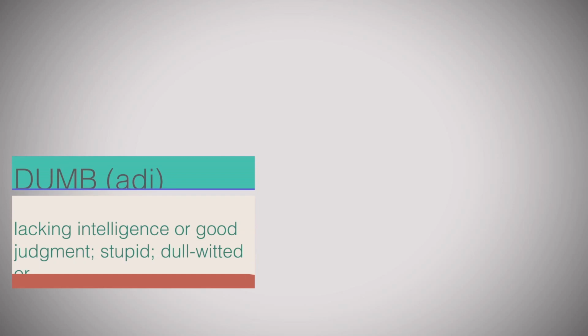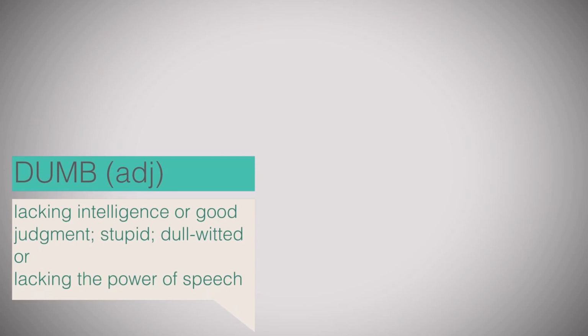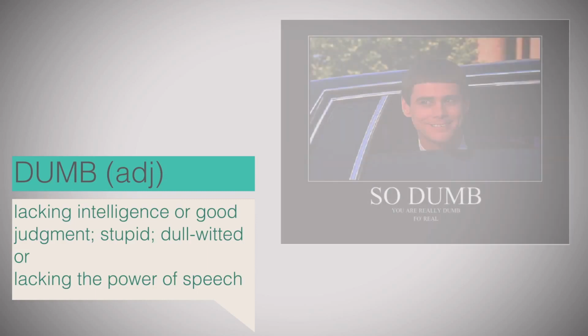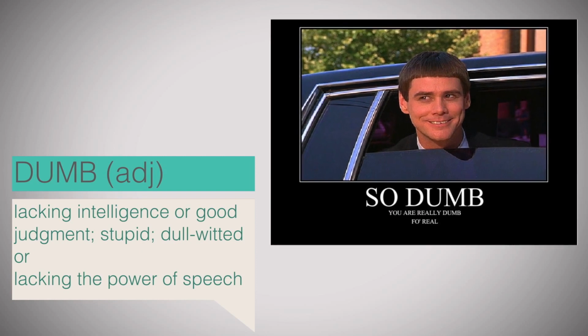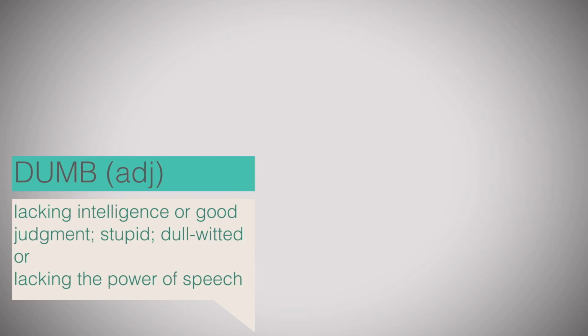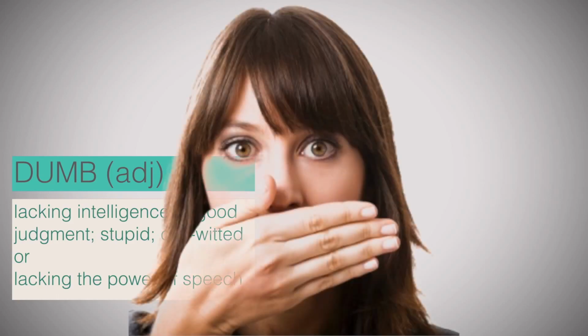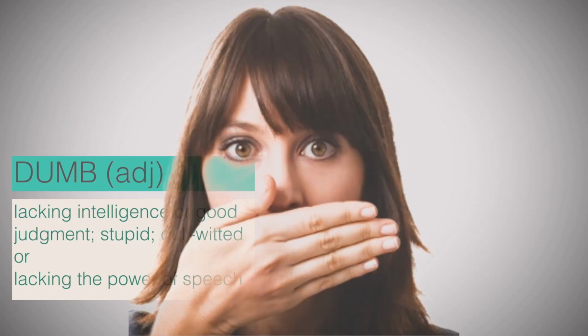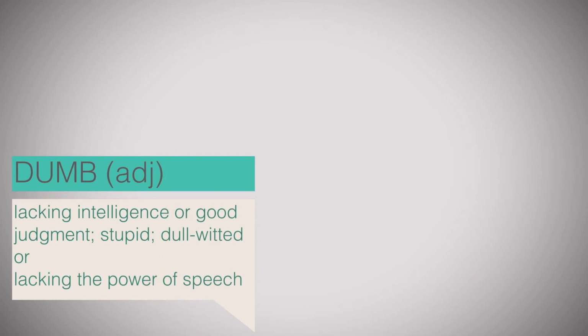Similar to the word awful, dumb also differs in its modern usage and its meaning of origin. Dumb, an adjective, can be defined as lacking intelligence or good judgment, stupid, or dull-witted. For example, he was inept and dumb when it came to mathematics. This form of the word is obviously an insult. On the other hand, dumb can more generally refer to one lacking the power of speech, someone mute or silent. For instance, she was left dumb with astonishment and did not know what to say.